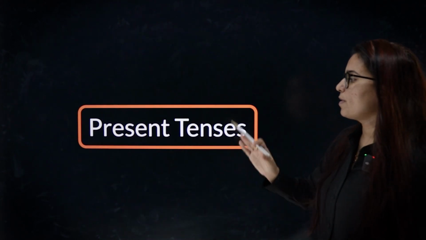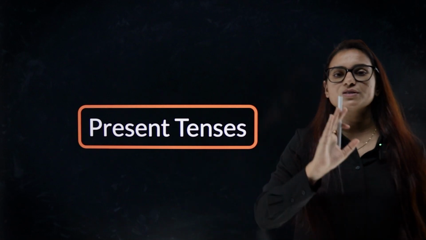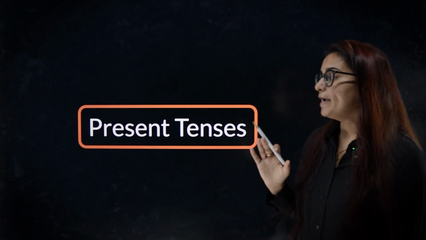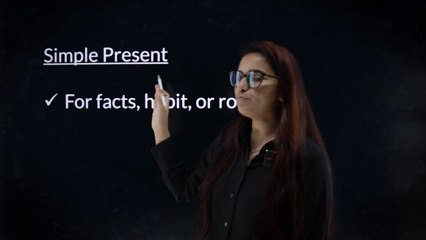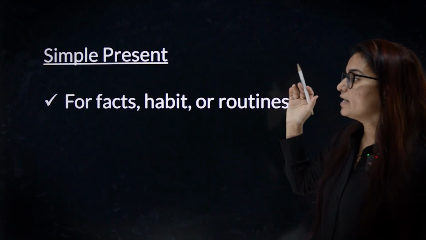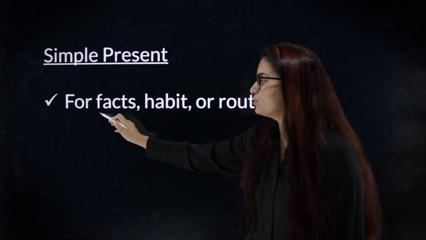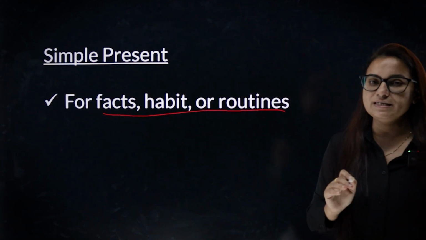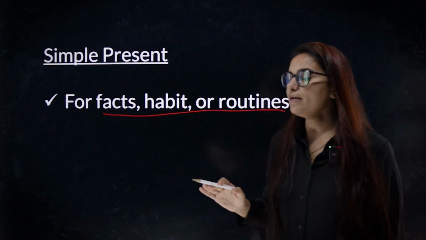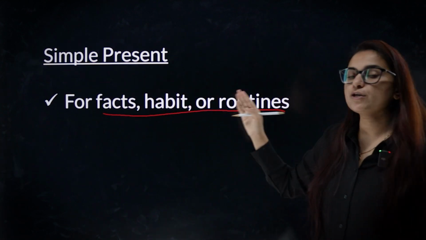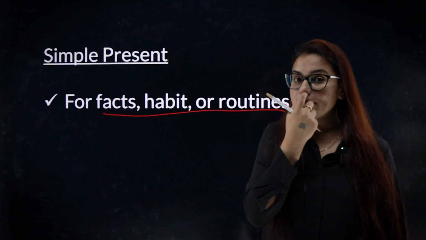Now let's talk about the first category, which is present tense. In present tense, we'll be talking about simple present. Simple present is a tense which helps you to talk about facts, habit, and routine. Whenever you want to share any information about facts, habit, or routine, something that takes place every day.